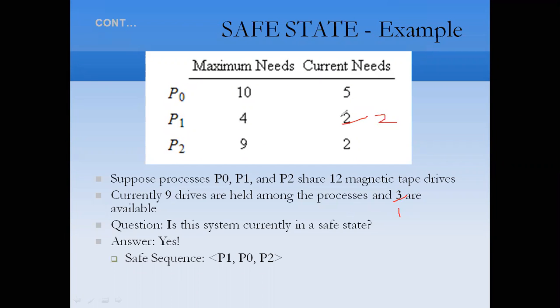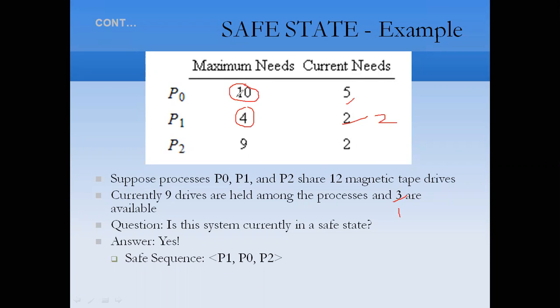After completion of P1, its 4 tape drives are released and go back, so now we have 4 plus 1, that is 5. We can give these to process P0 as well as process P2. Of the 5, firstly we give it to process P0. The process completes its work and releases 10 instances of tape drives.